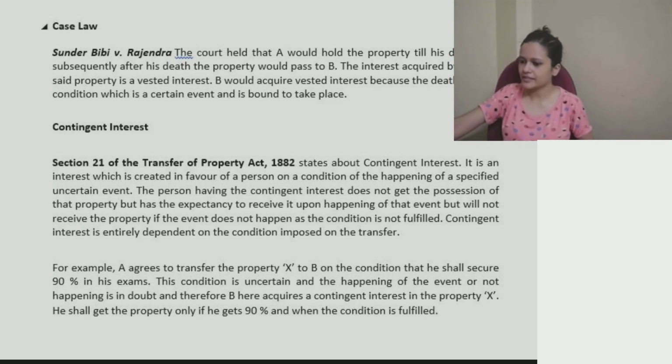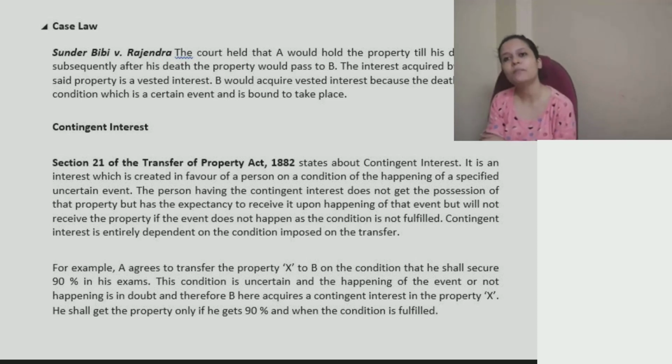Contingent interest depends entirely on the condition imposed on the transfer. So what is the condition that I'm imposing? On that, it would depend. For example, if one person says that if you get 100% marks in your board's exam, I will transfer this property to you.